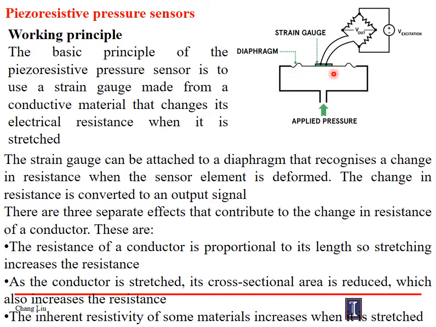If it is a vacuum, it will come up in this direction, or if it is a pressure, it will create a curvature here. So that deformation can be measured using this strain gauge. The resistance of the conductor is proportional to the length, so stretching increases the resistance. As the conductor is stretched, its cross-sectional area reduces, which also increases the resistance.